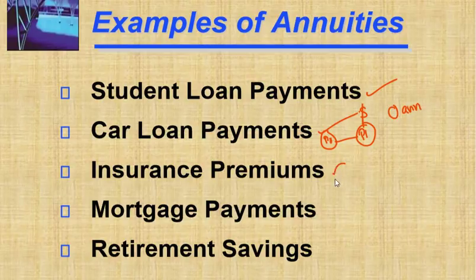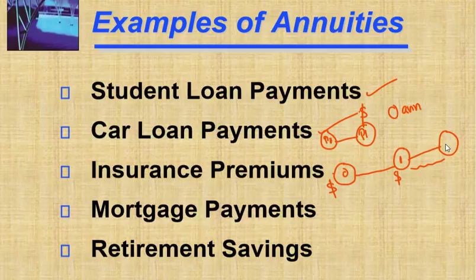Insurance premium. When it comes to insurance premium, you have to pay now, then the insurance policy will start. After 1 year, at the beginning of the second year, you have to pay for the whole second year. Then the second year ended and the third year started. Now you have to pay for the third year. So within a 2 year period you are paying three times, meaning you are paying 1 year in advance. This is annuity due.